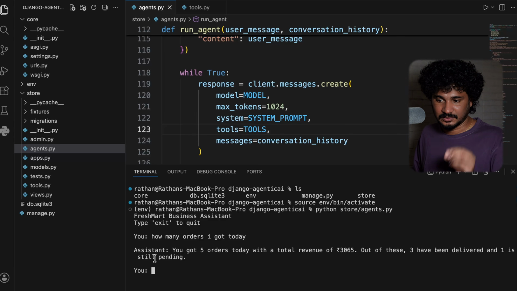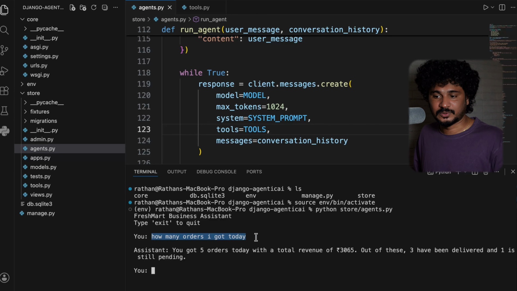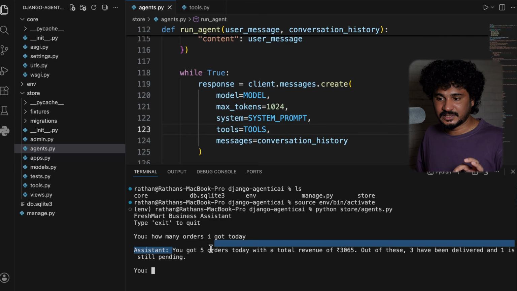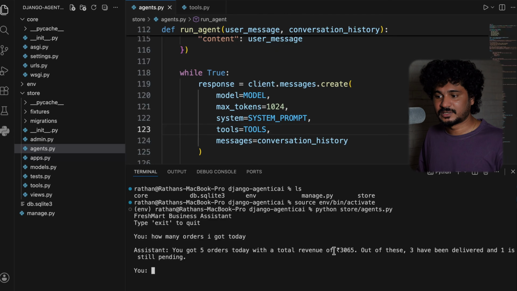It should not be exactly these words you have to put. No, right? So the assistant is telling you: you got 5 orders today with a total revenue of 3065. Out of these, 3 have been delivered and 1 is still pending. Okay, no problem, 1 is still pending.